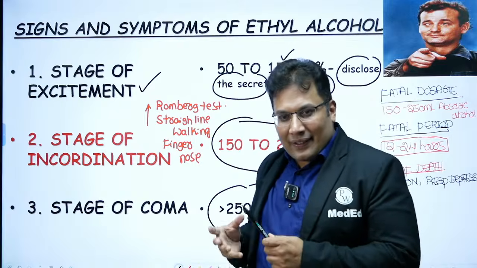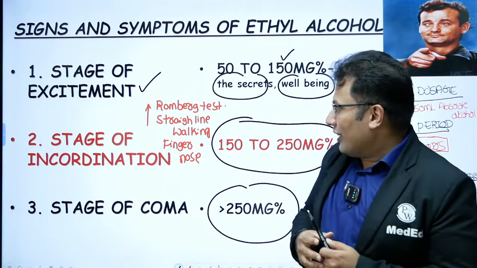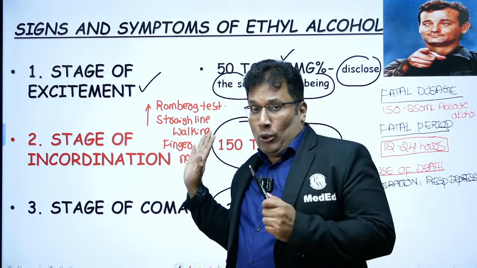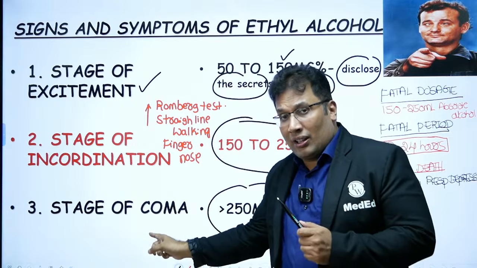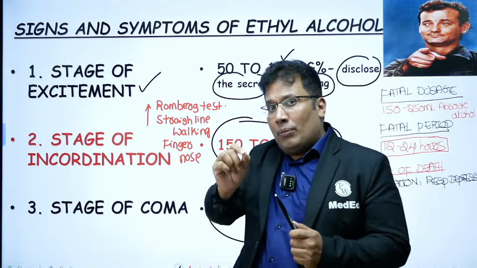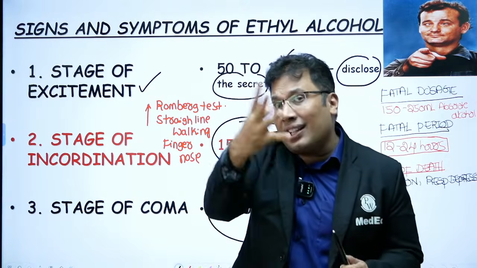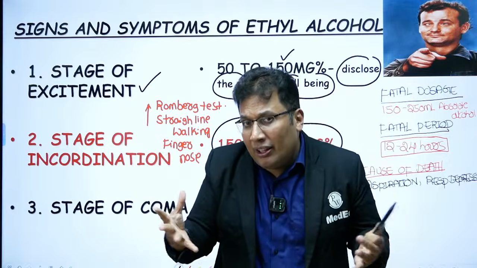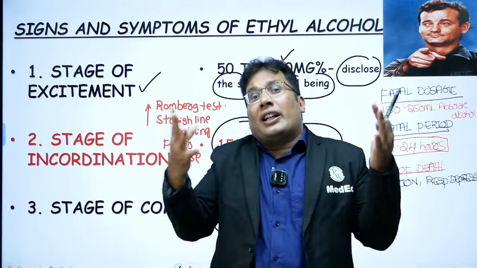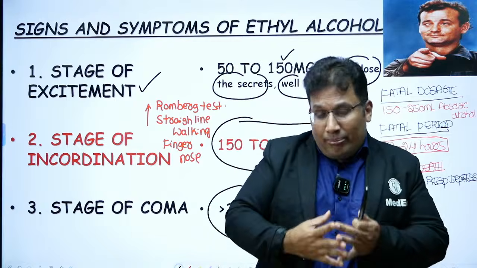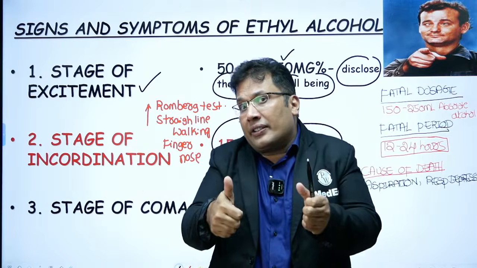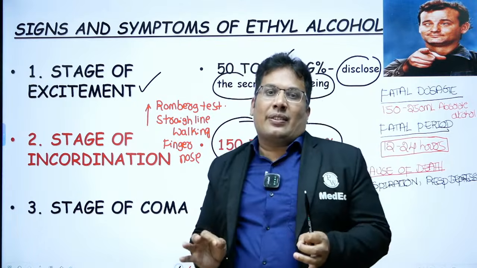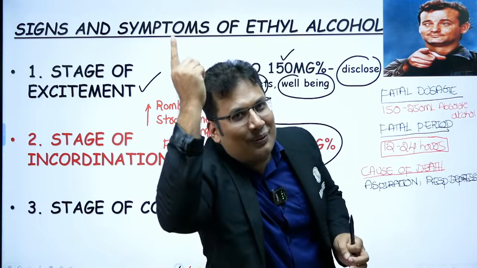And also you can check for nystagmus. And then stage of coma, this is also very important. How to confirm alcoholic coma from other causes of coma? Coma can be caused by opium, coma can be caused by many conditions. My question is, what is the specific test for alcoholic coma?